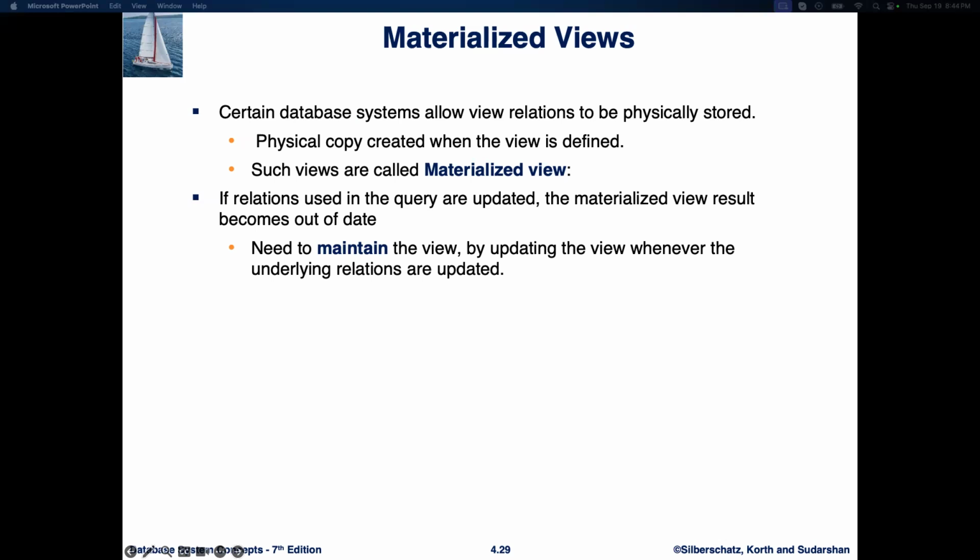When the underlying data changes, say a table that the view depends on is updated, the materialized view can become out of date. This means the data it holds is no longer accurate compared to the current state of the database. To solve this, materialized views need to be maintained. That means whenever the data in the underlying table is updated, the materialized view needs to be updated as well. This can be done automatically by the database system, or it can be done manually by the database administrator.